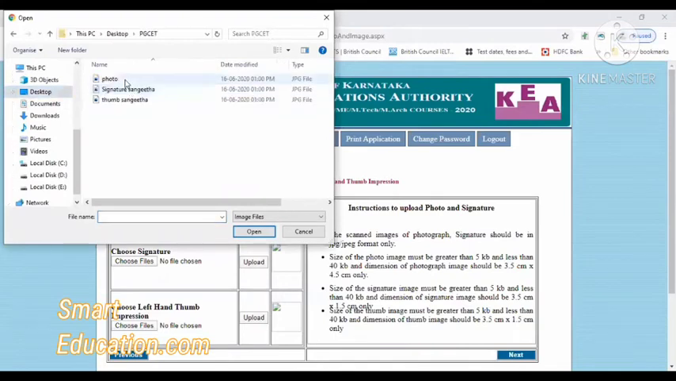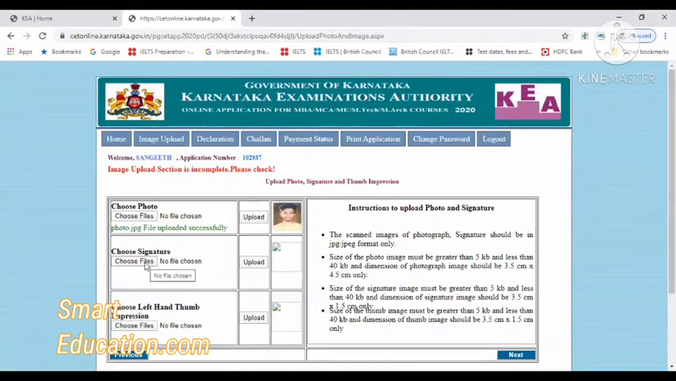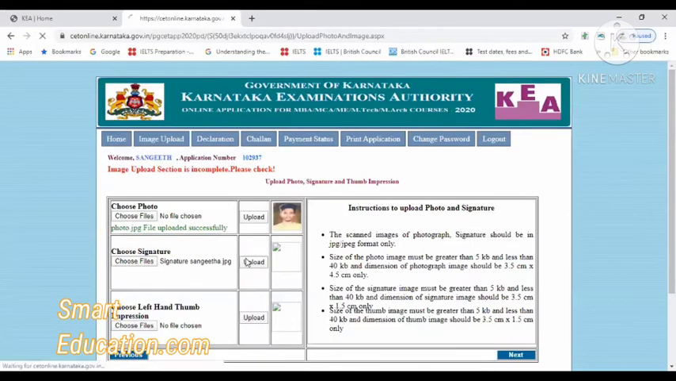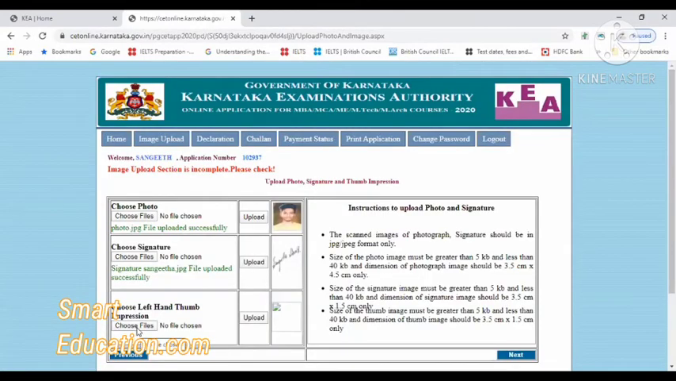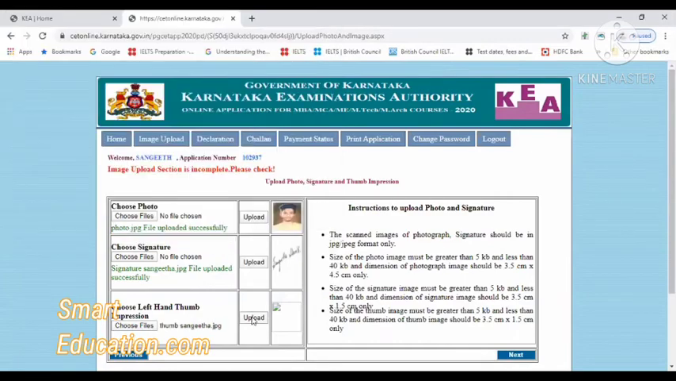I'll go to the folder, select the photo, open, upload. As it is below 40 KB, it will get uploaded immediately. But keep in mind, it should be above 5 KB and below 40 KB for you to upload the photo, signature and thumb impression. You just have to upload all three. So save it according to the details.